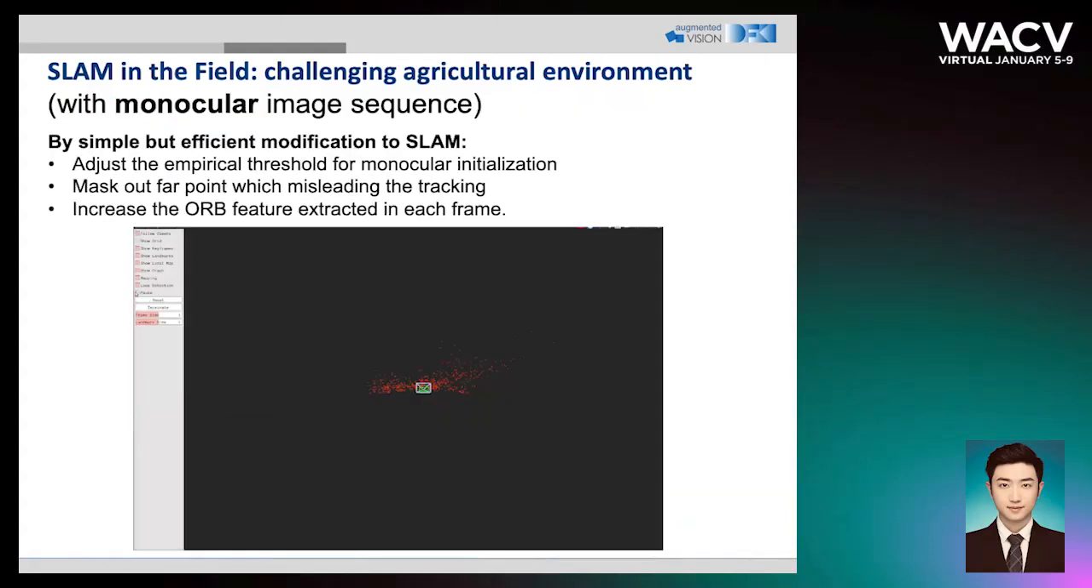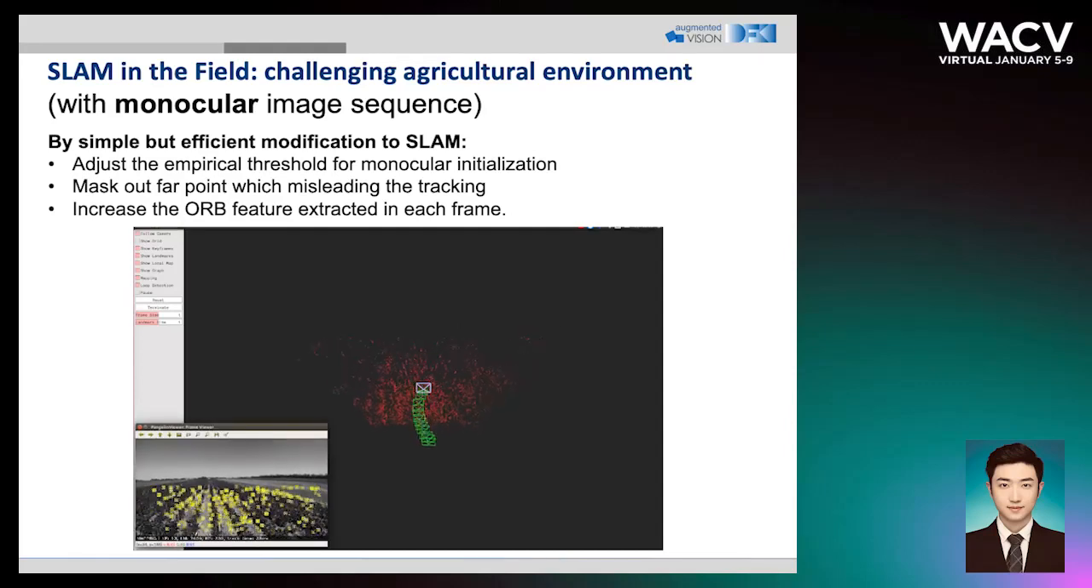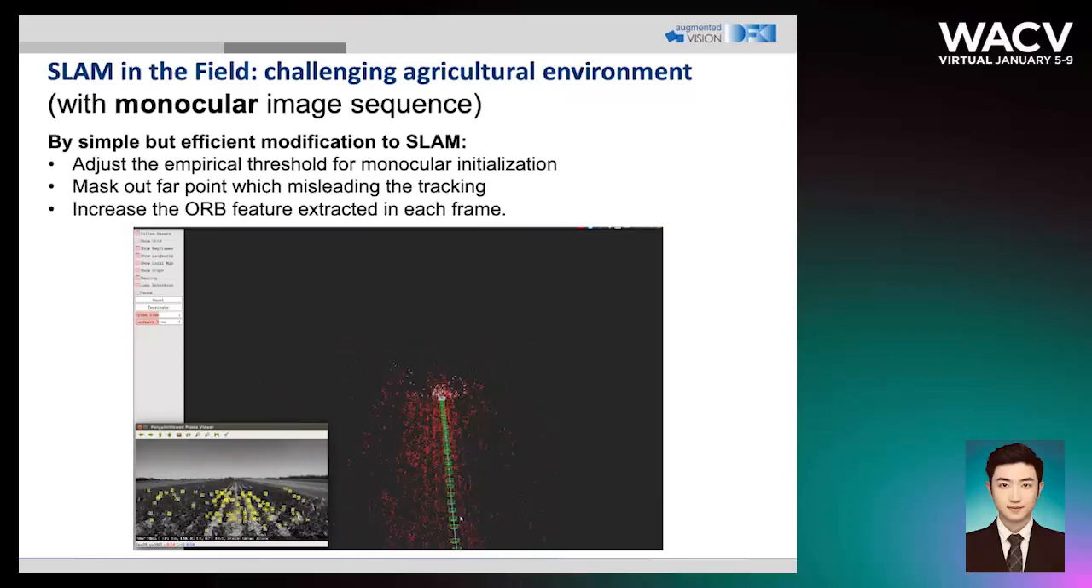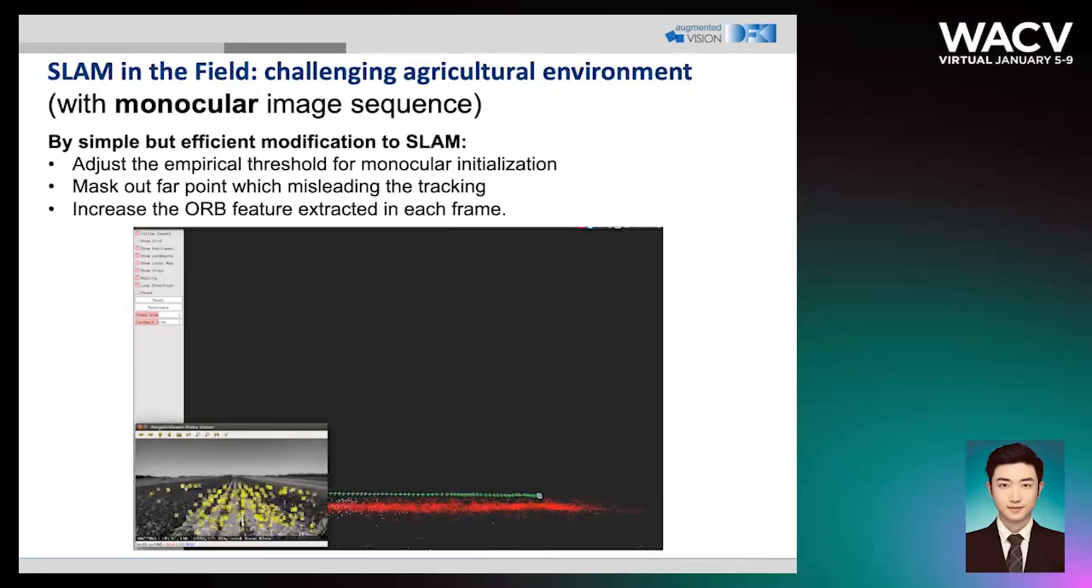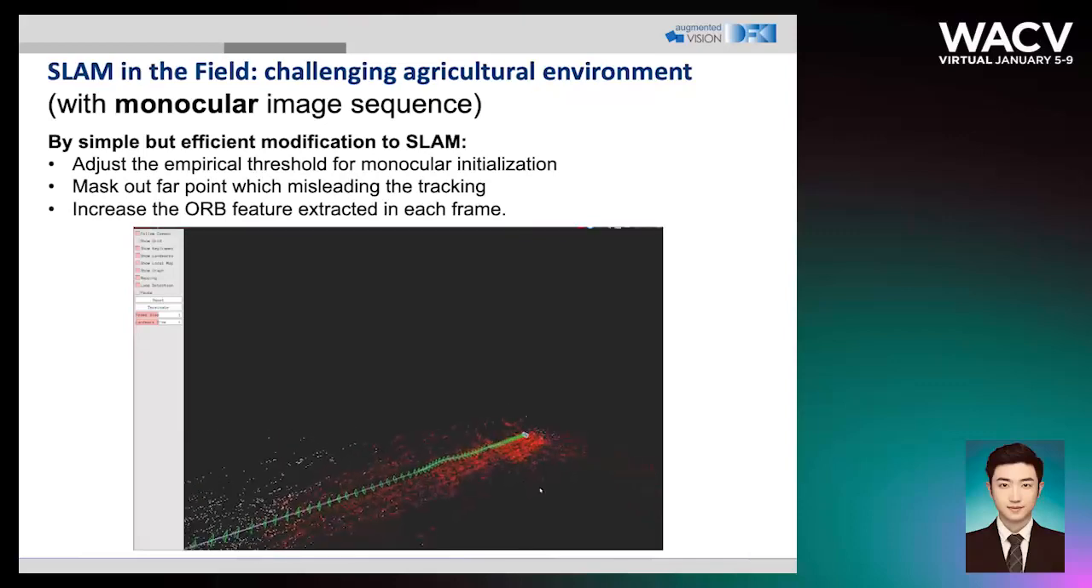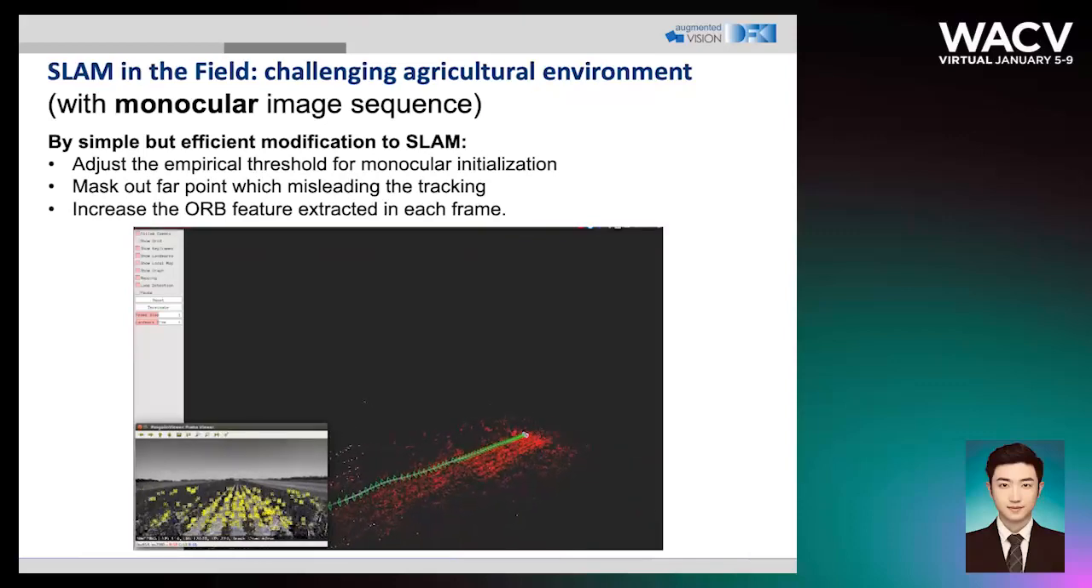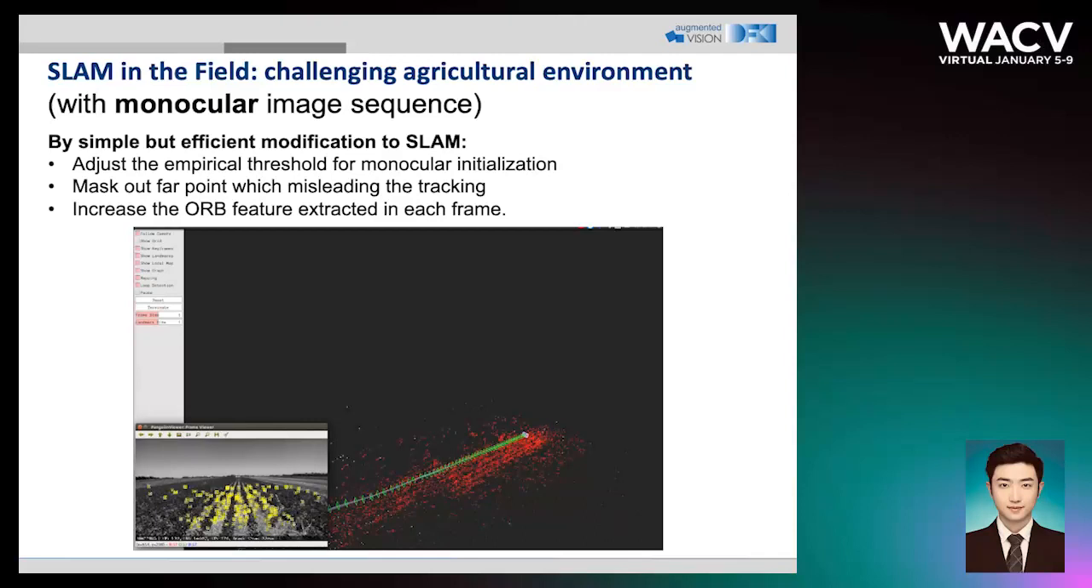However, in this work, we explore the possibility to make monocular SLAM work on such data sequences with very simple and efficient modifications to the SLAM system. First, we changed the threshold that SLAM used to pick between the fundamental matrix and the homography. It is obvious that planar structures do not dominate the image like in a man-made environment, so we pick the fundamental matrix more. And far points are masked out because they provide wrong orientation information, and more feature points are extracted to boost motion model-based tracking within the SLAM algorithm.